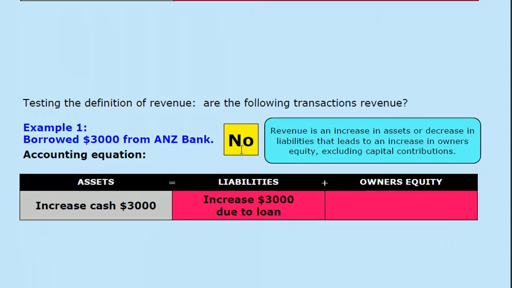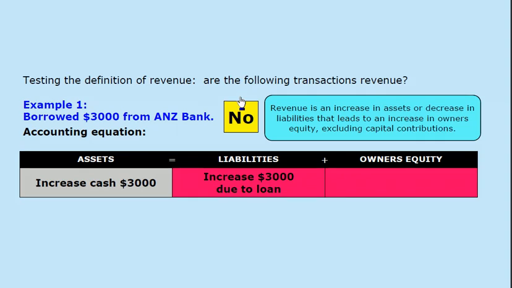Let's now test the definition of revenue with a variety of transactions and see whether or not these transactions fit within the definition. Example number 1 will be borrowing $3,000 from the ANZ Bank. Come back and see the next video.